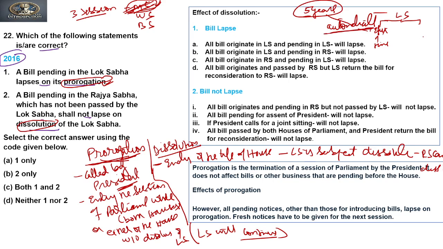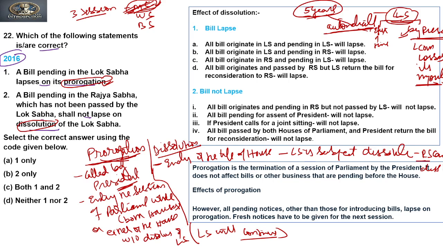But the second circumstance when the Lok Sabha can be dissolved is by the President. And when can the President dissolve it? When a council of ministers loses its majority in the house. So this means that the President can dissolve it before the ending of the tenure, that is, before completion of 5 years. This dissolution is only done to the Lok Sabha, not to the Rajya Sabha. So this is the concept of dissolution and prorogation.